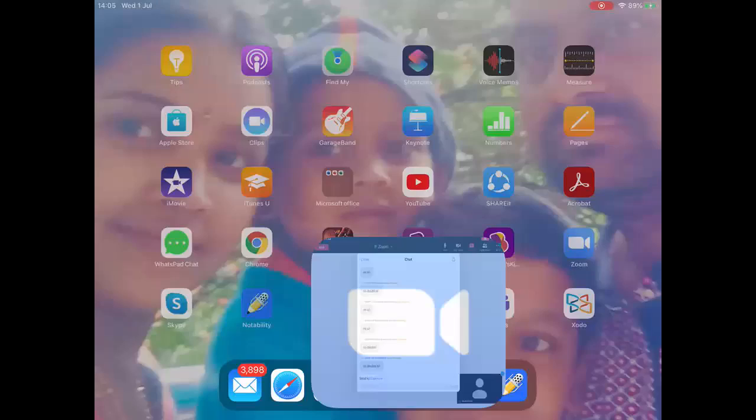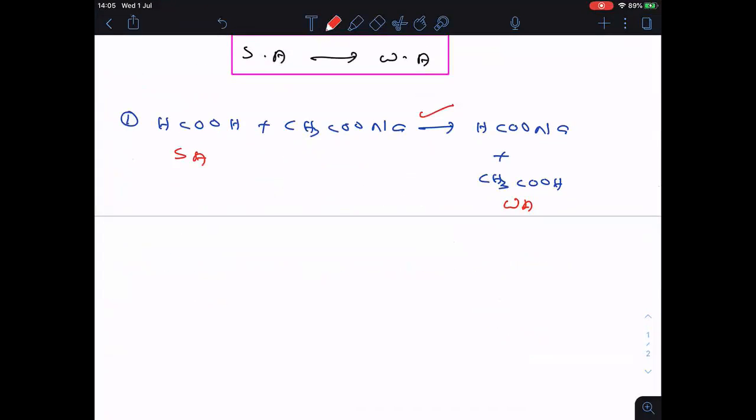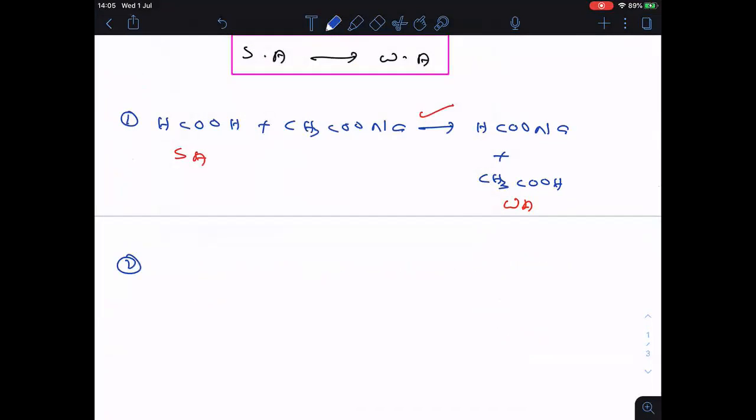Okay, let me give one more. Still some examples we are going to do. Now, the next example. This is benzoic acid plus sodium formate giving rise to sodium benzoate plus formic acid.